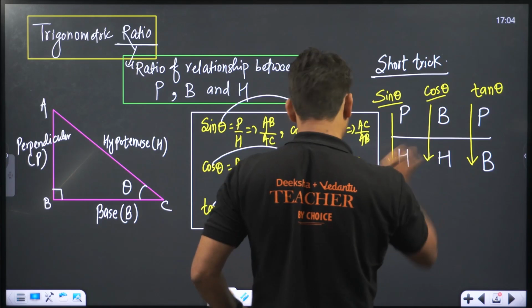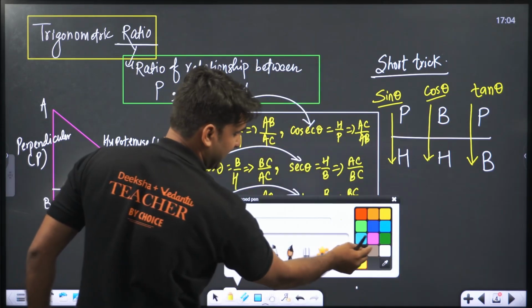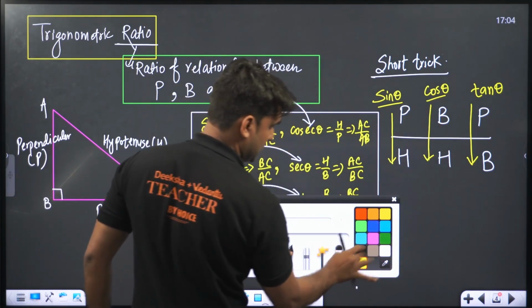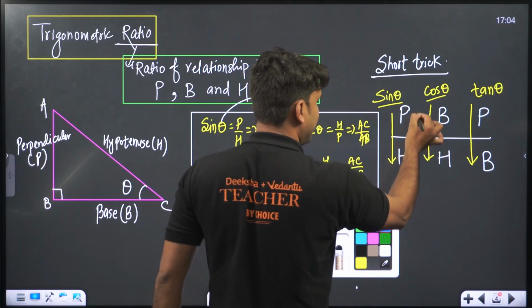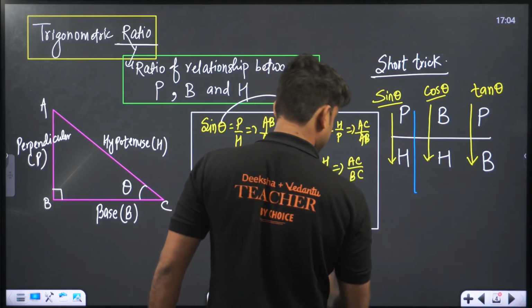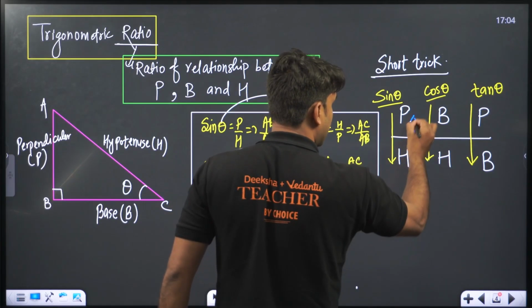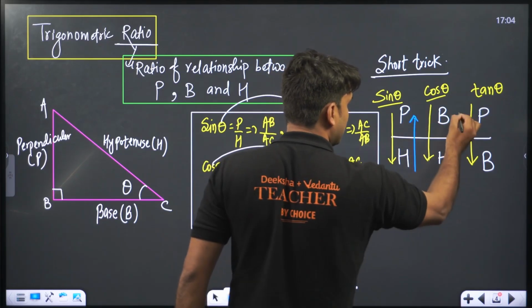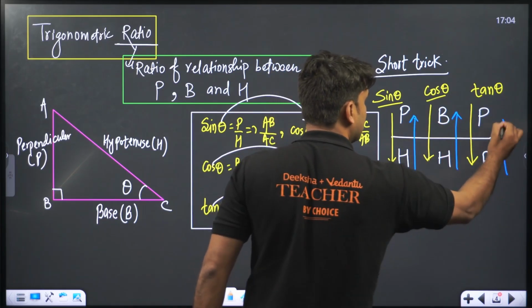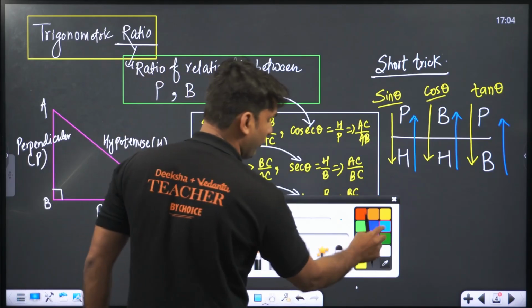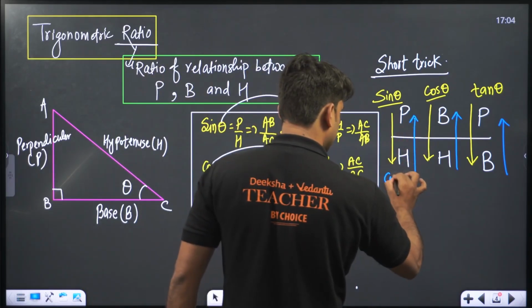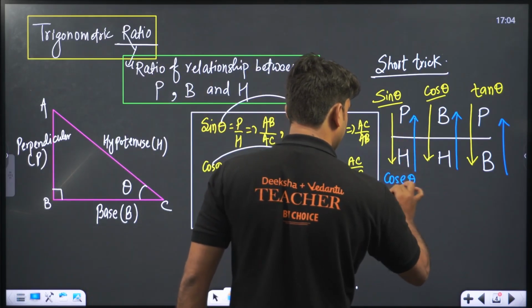Let me use another color of pen. I'm using green color, so blue color. So this is H by perpendicular, and H by B, and B by P. H by perpendicular will be for what? Cosec. So this is cosec theta.